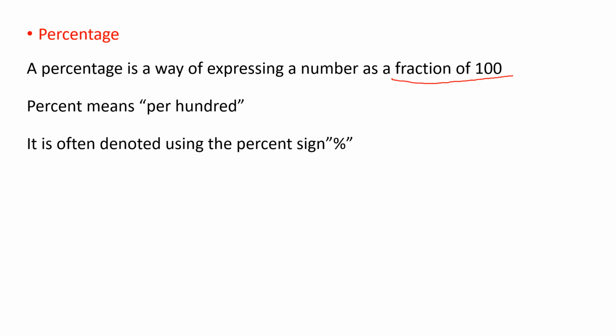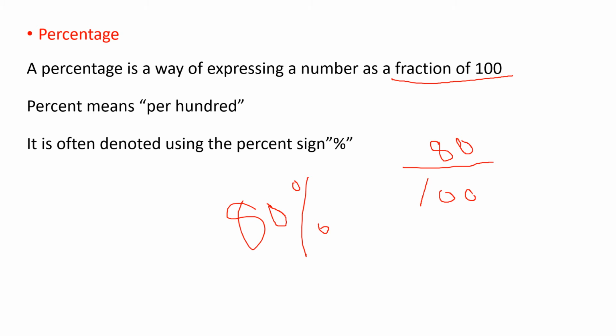80 marks in maths. So, what is it out of? Out of 100, you got 80. Out of 100, you got 80. So, if I'm saying 80 percentage marks, that means how will you write it in fraction? 80 means out of 100 you got 80. So what is the total? 100. For 100 you are getting 80. So percent means per 100.